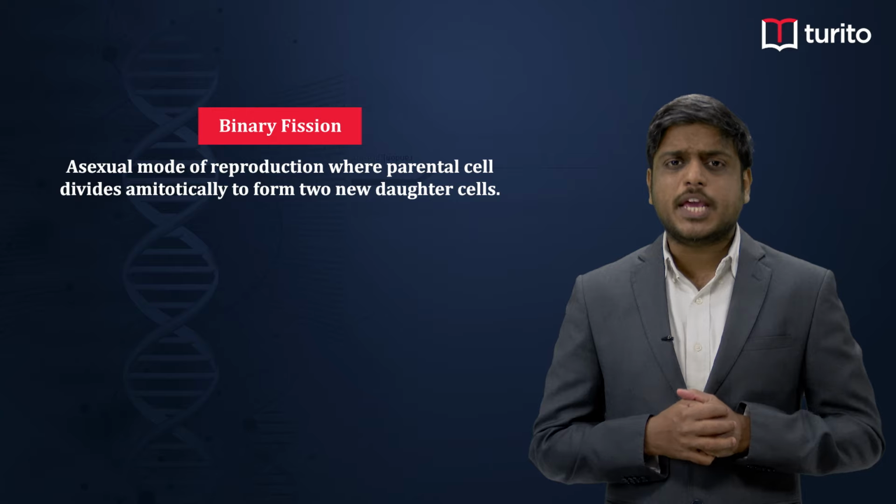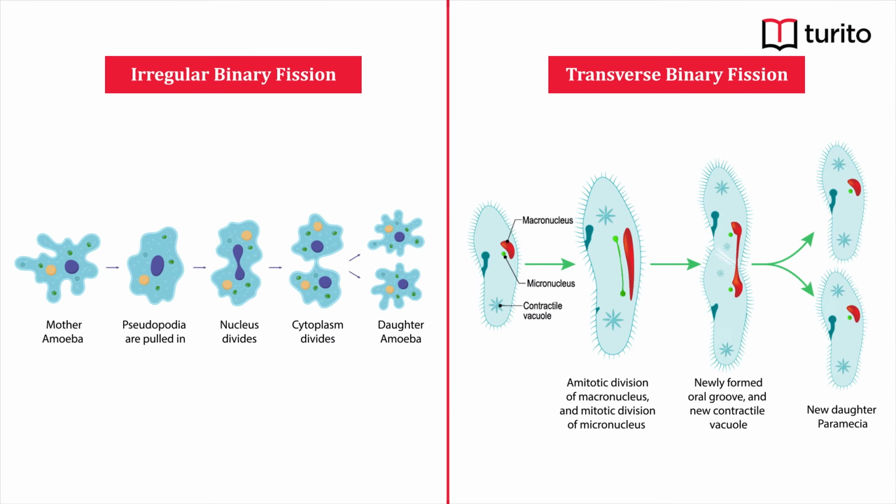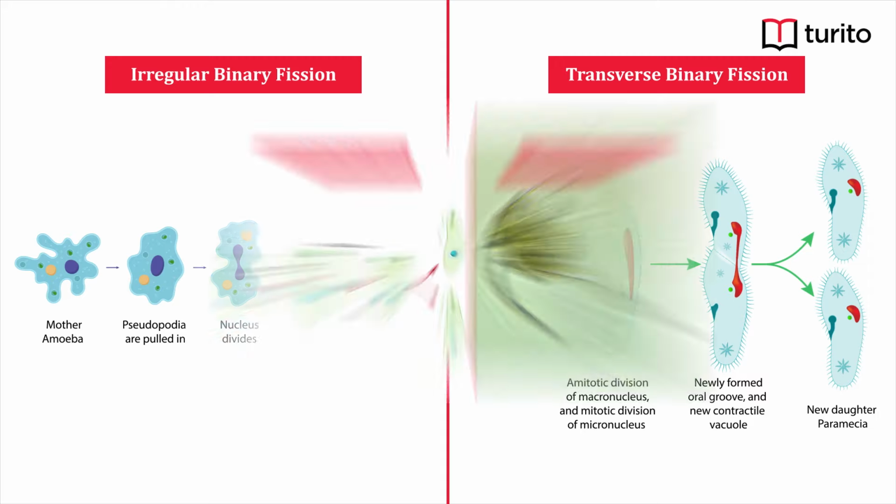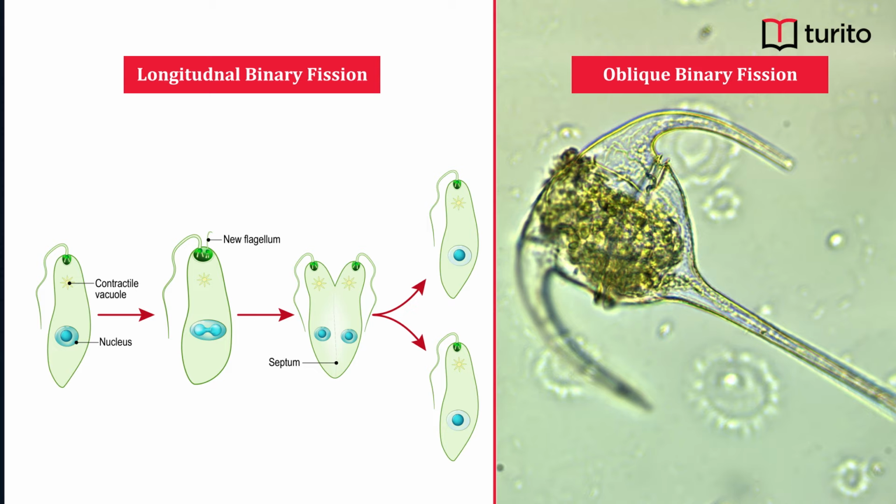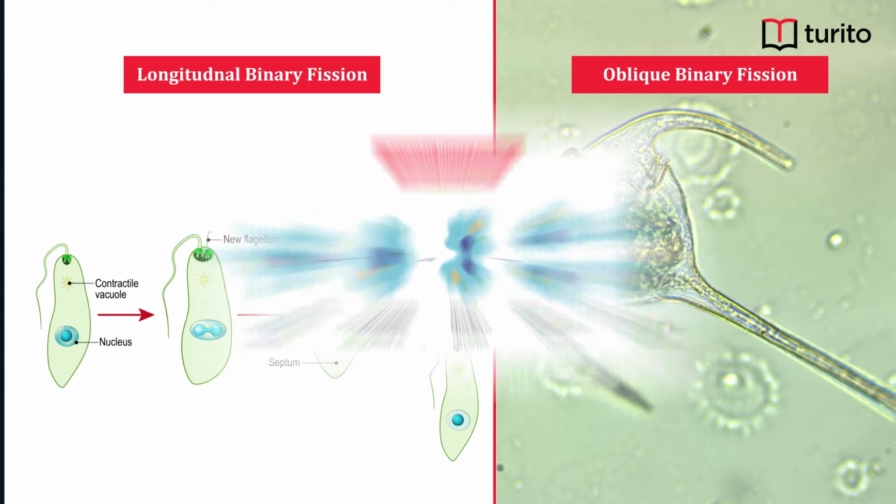types. It can be irregular binary fission seen in the case of amoeba, where the plane of division is irregular to the body axis. It can also be transverse binary fission seen in the case of paramecium, where the plane of division is transverse to the body axis, or it can also be longitudinal binary fission seen in euglena, where the plane of fission is longitudinal to the body axis. Finally, it can also be oblique binary fission seen in the case of Serratium, where the plane of division is oblique to the body axis. Now let us take amoeba as an example and see the mechanism of binary fission.